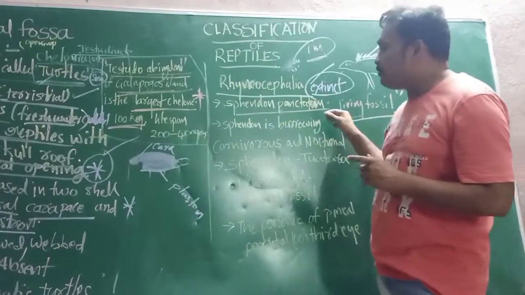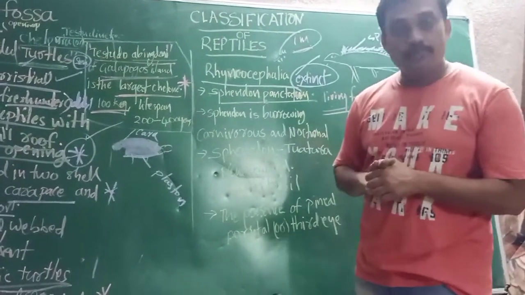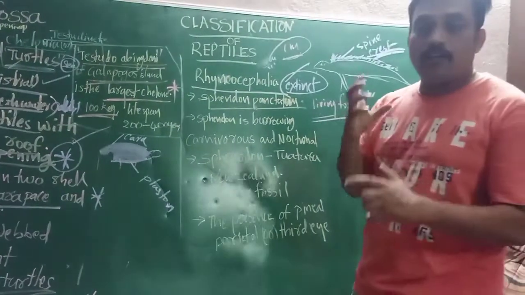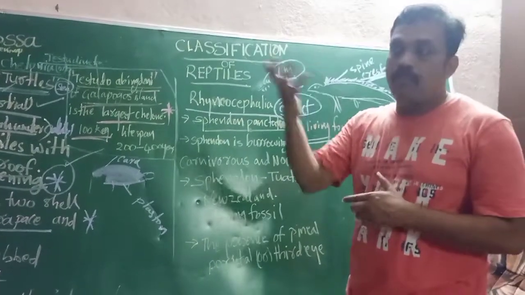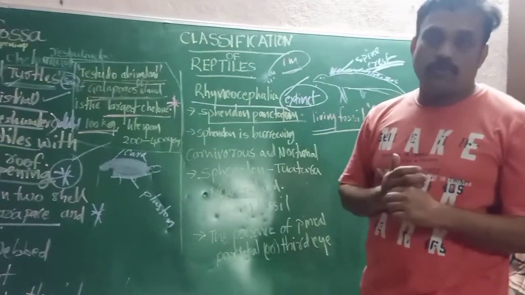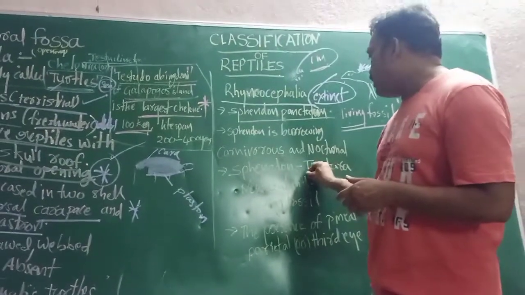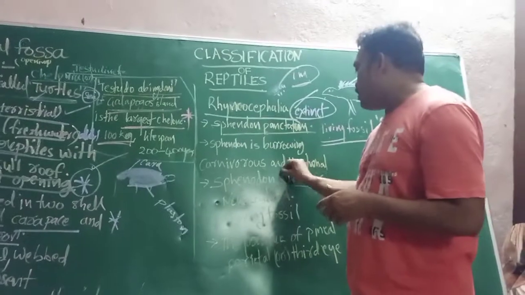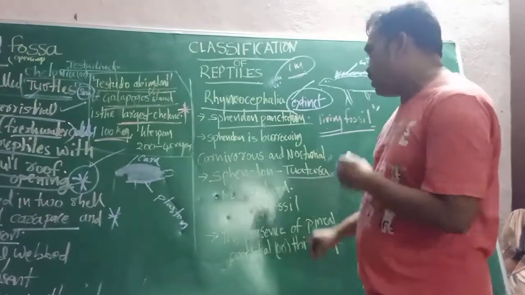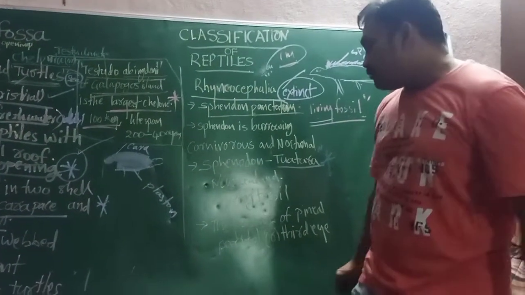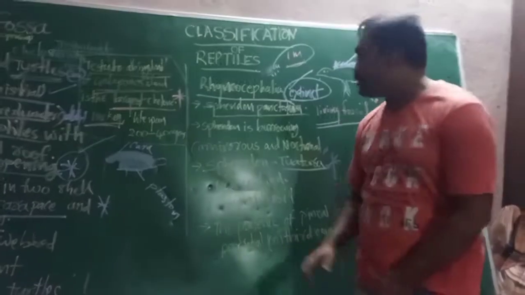That is important. Sphenodon punctatum, we can call a living fossil, which is living in New Zealand. The New Zealand government is taking a lot of precautions protecting these organisms. Maybe it will disappear in future. Very few organisms are there. Sphenodon, common name Tuatara. Very important. Tuatara is the common name of Sphenodon punctatum.